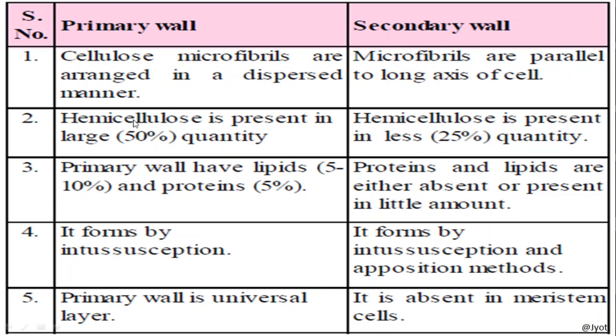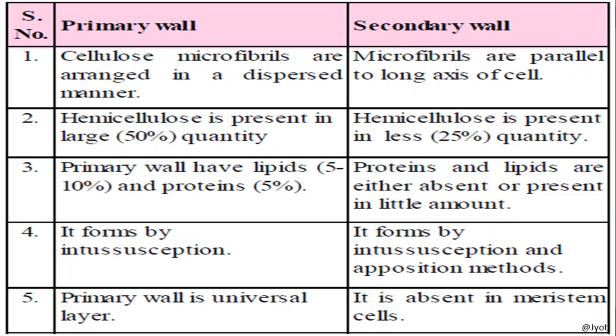Now, what is the difference between primary cell wall and secondary cell wall? I have told you that the primary cell wall is present in the young cell, but in mature cell, the primary cell wall is converted into the secondary cell wall. But sometimes the primary and secondary cell wall both exist in a cell.